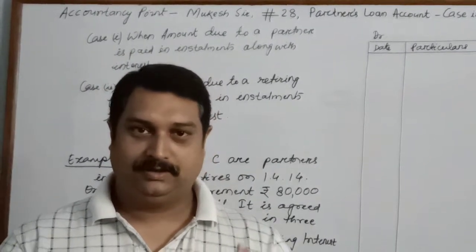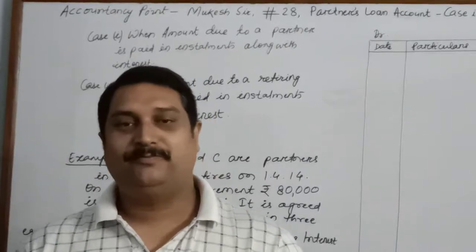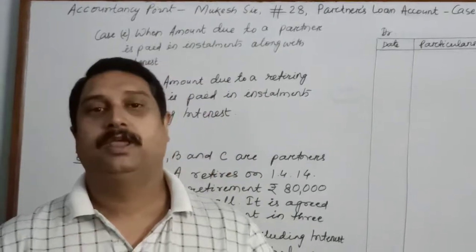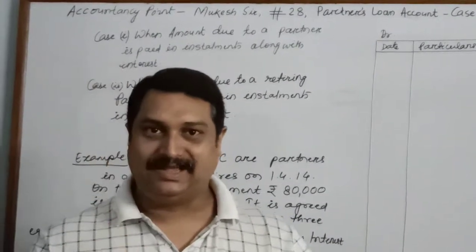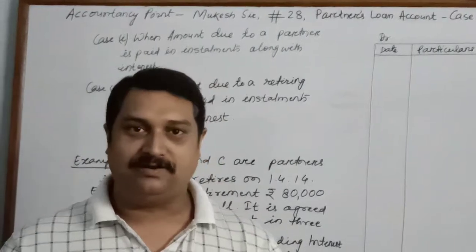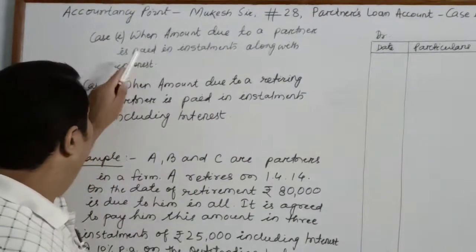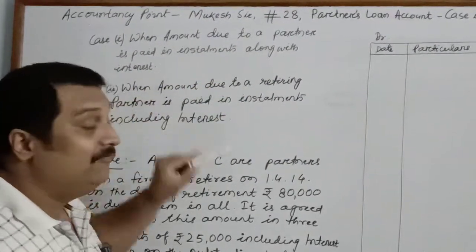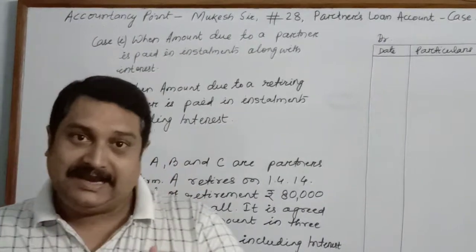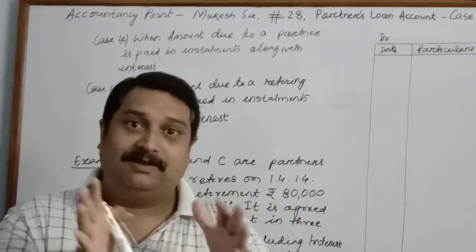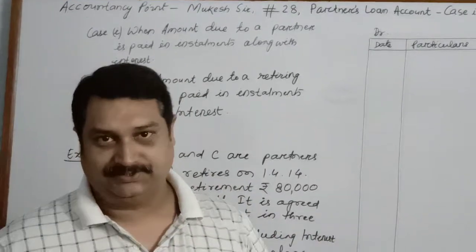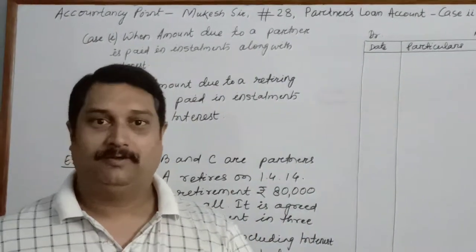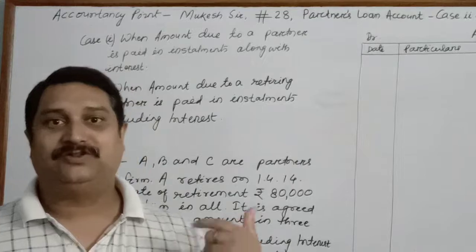Today the topic which I am going to discuss is the partner's loan account, case 2. In the previous video, I had discussed the first case of partner's loan account, where the amount due to a retiring partner is paid in installments along with interest. That means interest is paid besides the amount of installments. Children, that was the first video for which I solved an example.